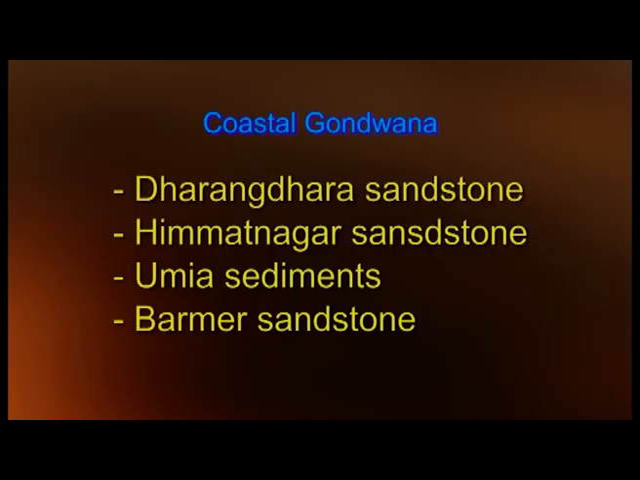Then let us discuss the coastal Gondwana. In the region of Kutch and Saurashtra in western India, and in several areas of the eastern coast, plant-bearing sedimentaries occur, intercalated with marine coastal sand facies. These successions have been traditionally described as the coastal Gondwana, although they are not a part of the inland rift valley systems. The important occurrences are Dhrangdhara sandstone, Himmatnagar sandstone, Umia sediments, and Barmer sandstones.